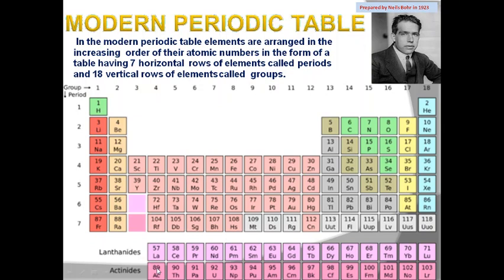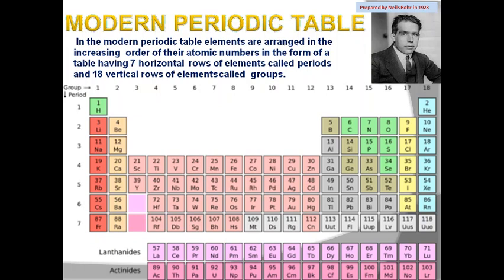Okay, and let's talk about groups. There are 18 groups, 1, 2 up to 18 groups, and when we talk about groups, we will walk from top to bottom. There are 18 groups in the long form of the periodic table.